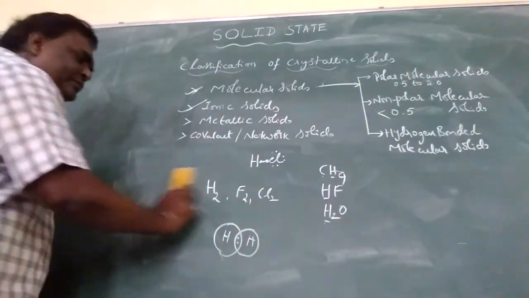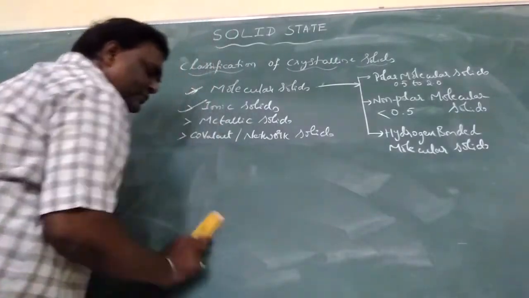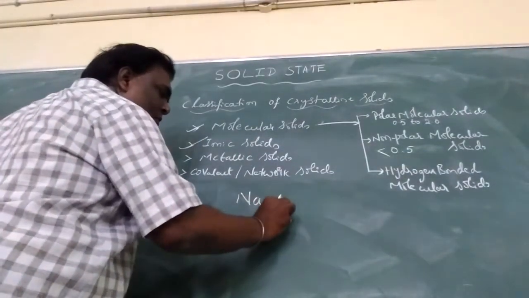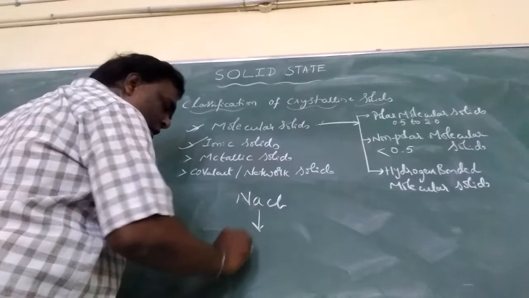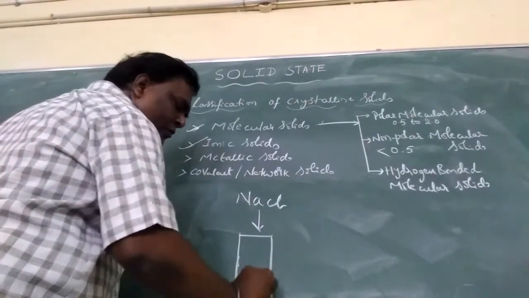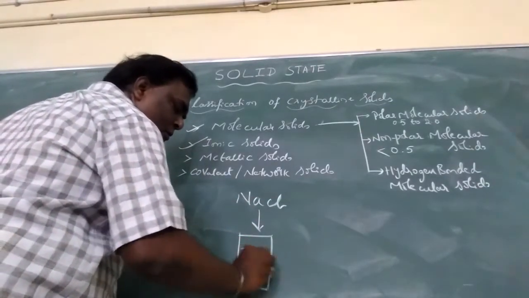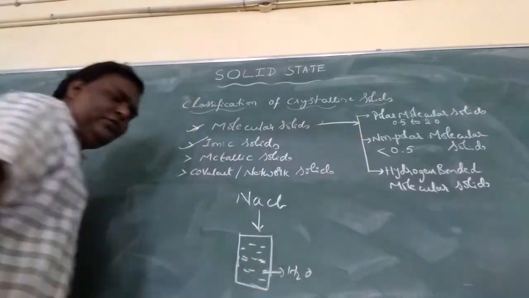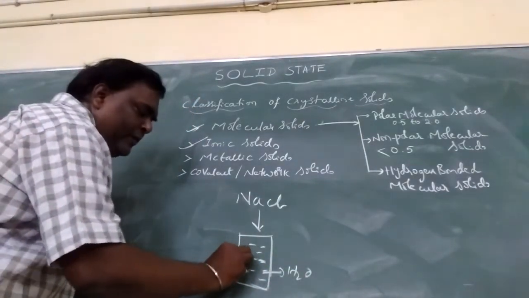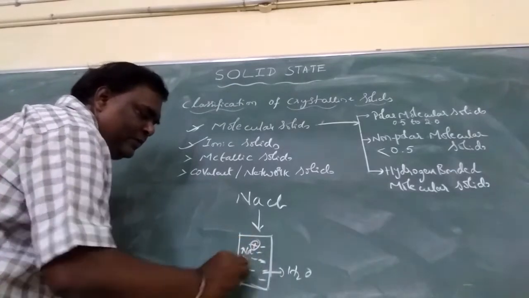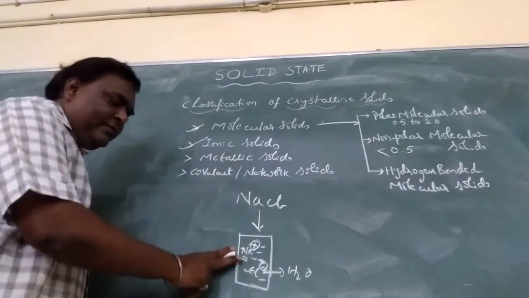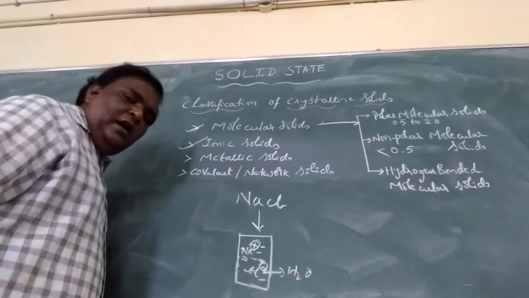Example, if you take NaCl when dissolved in water. Understood? They get separated as Na plus and Cl minus ions, positive and negative charged ions.